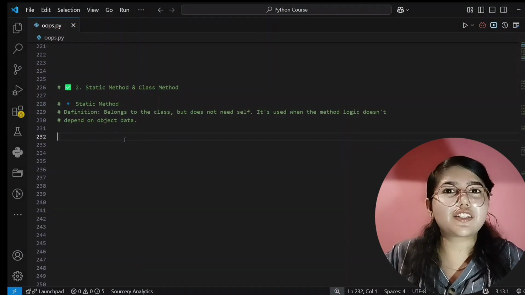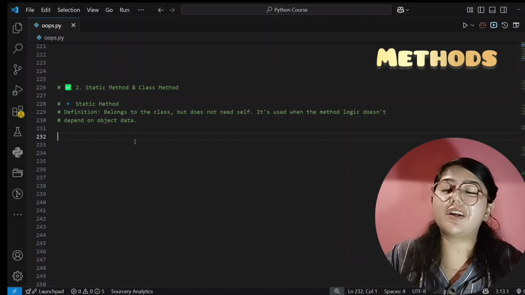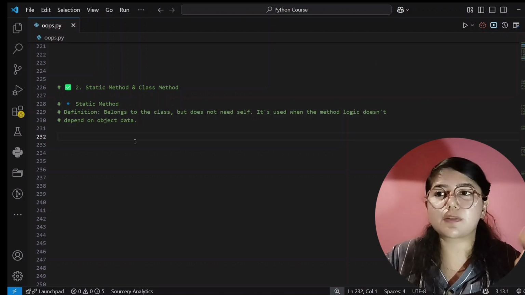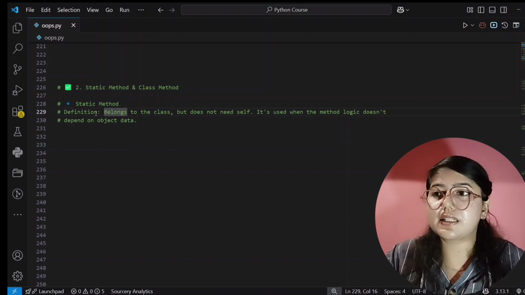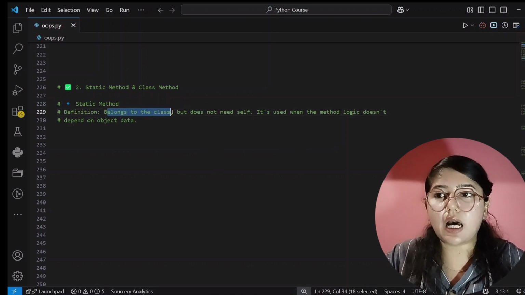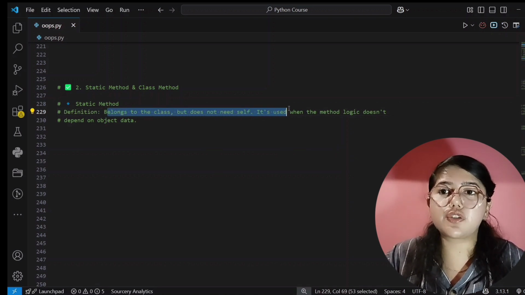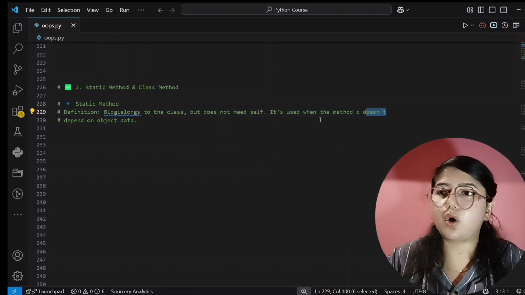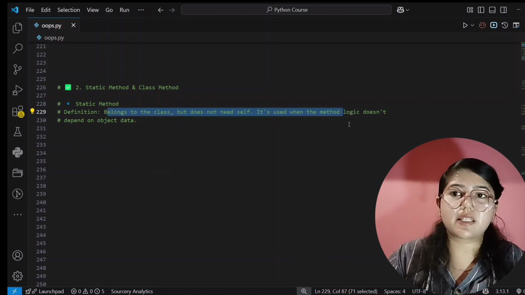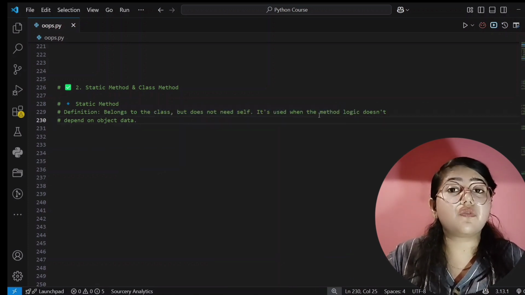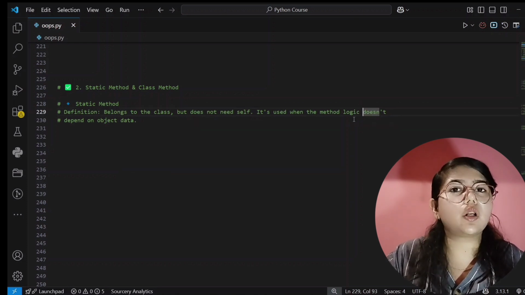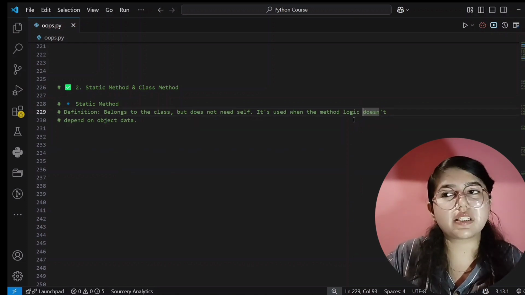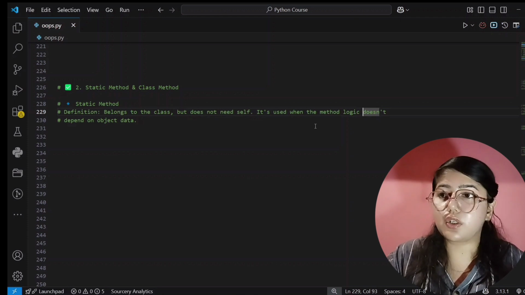Now our next topic is types of methods. There are two types of methods: static and class method. First we will see the static method. A static method belongs to the class but does not need self. It's used when the method logic does not depend on the object data. Till now we were using self, right? But here we will not use self. If your logic is not depending on your object, then you can use a static method.